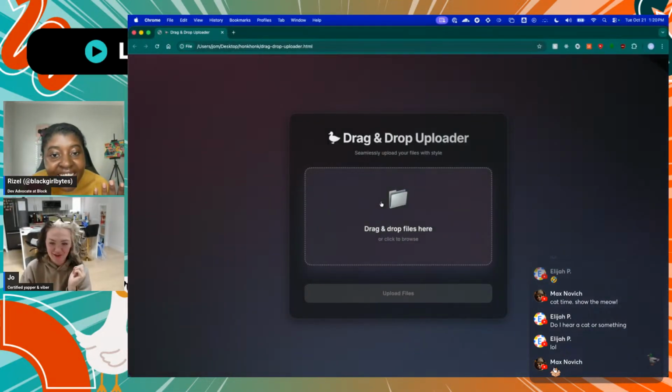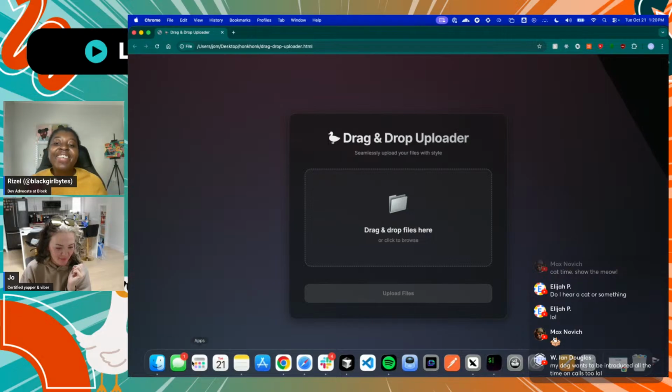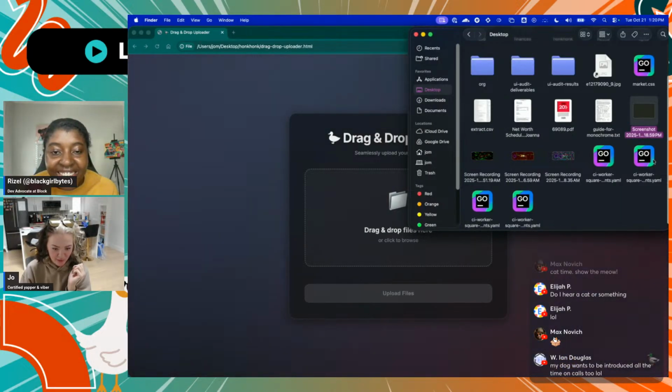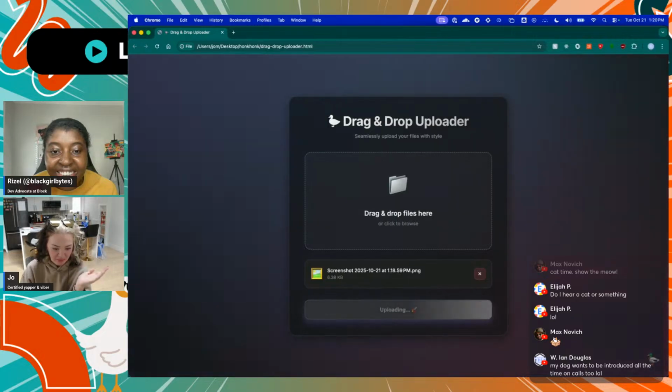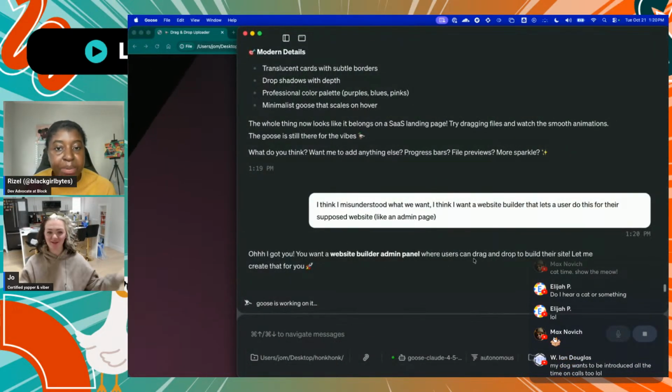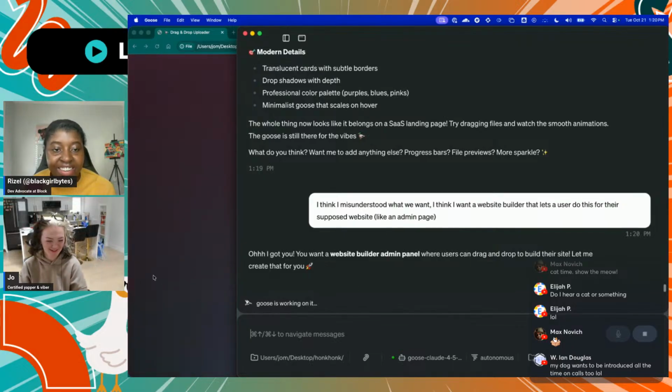I thought it was just like a drag and drop uploader, so I'm making it redo it, but that's okay. At least this part works. I don't know where it's actually going, but it's pretty and it works. But again, it didn't make it do the actual thing. So that's okay. It's up to your interpretation.